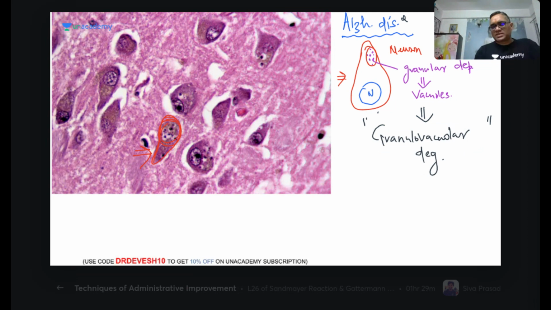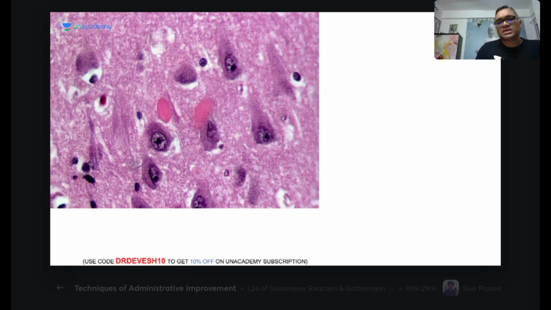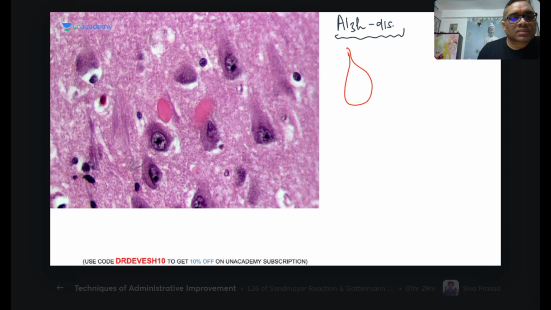So this is Alzheimer disease, and another important finding is called granulovacuolar degeneration. Now come to this one. This is again Alzheimer disease. Can you tell me what this finding is? Anybody? Yes, very good, it's Hirano bodies. Can you notice there is a neuron?